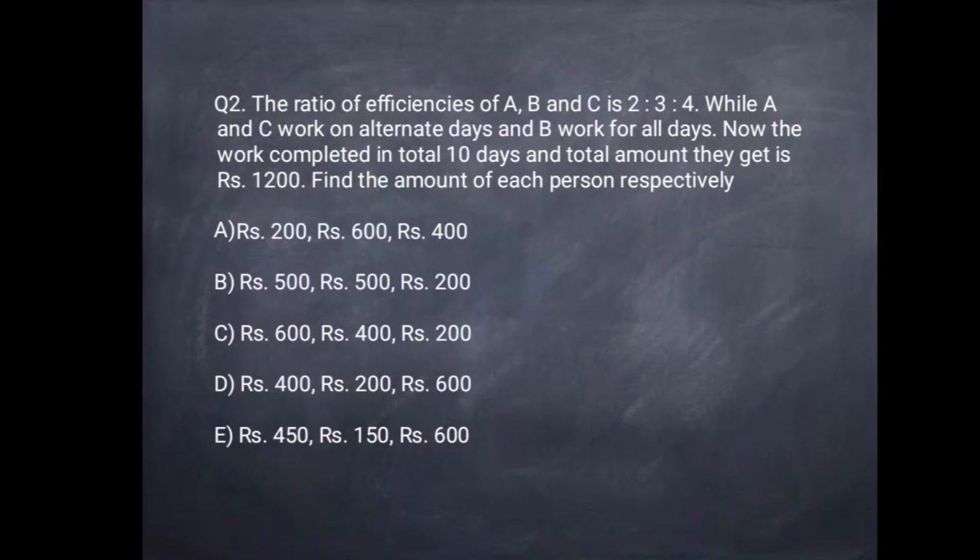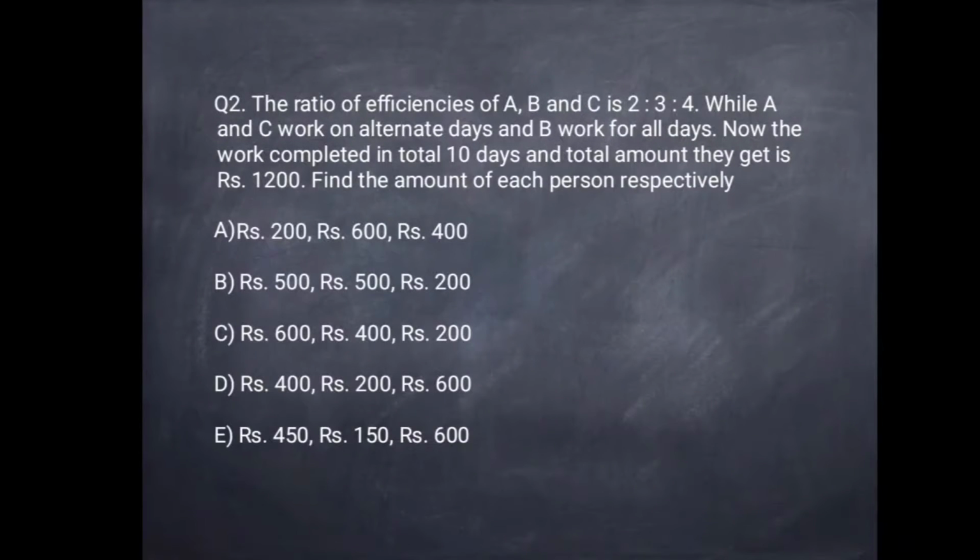Next question. The ratio of efficiencies of A, B and C is 2:3:4. A and C work on alternate days and B works for all days. The work is completed in a total of 10 days and the total amount they get is rupees 1200. Find the amount of each person respectively.